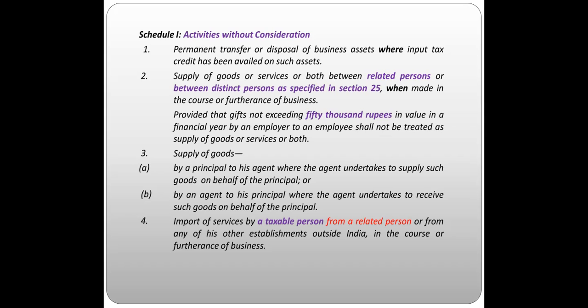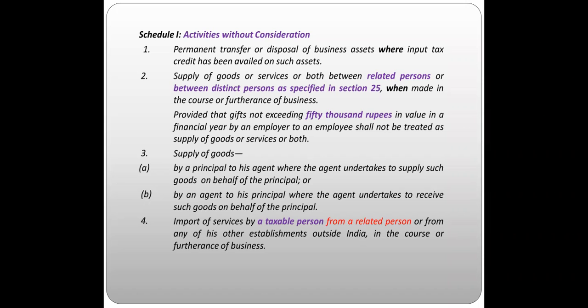If anybody is supplying any kind of goods, they have categorized two sub-classifications: by a principal to his agent, where the agent undertakes to supply such goods on behalf of the principal. The agent has taken full-fledged authority that he will supply the goods to different people on behalf of the principal. And by an agent to his principal, where the agent undertakes to receive such goods on behalf of the principal, or the agent has said that he will receive all those things on behalf of the principal.